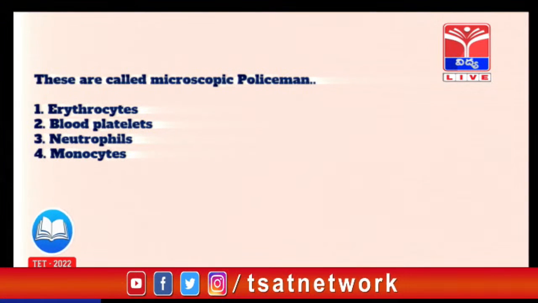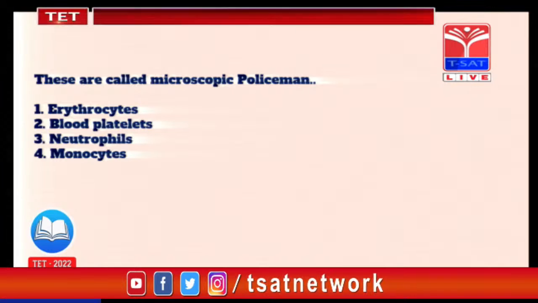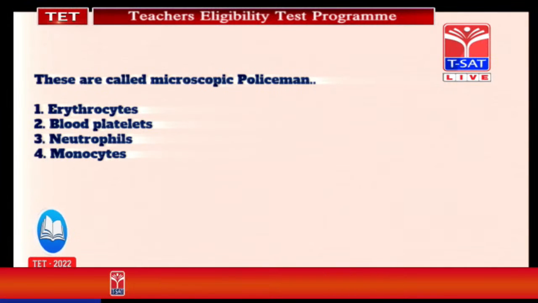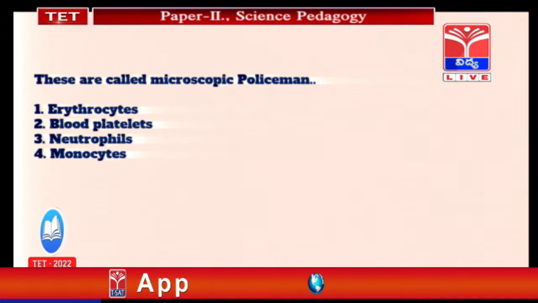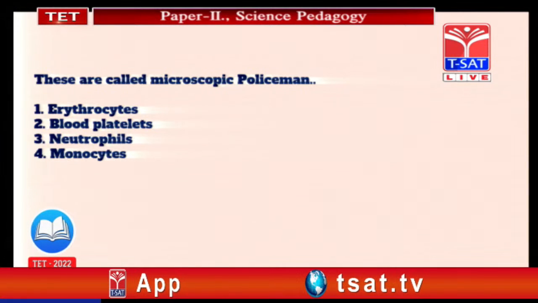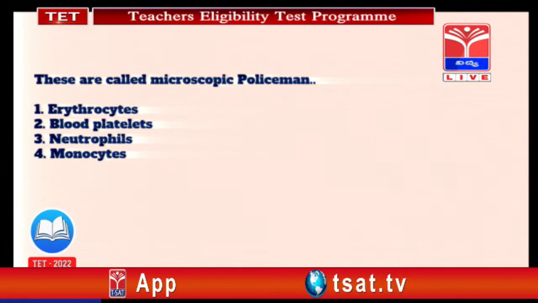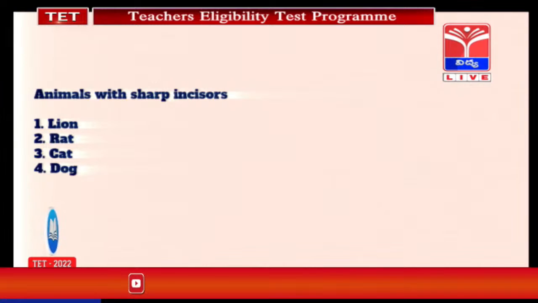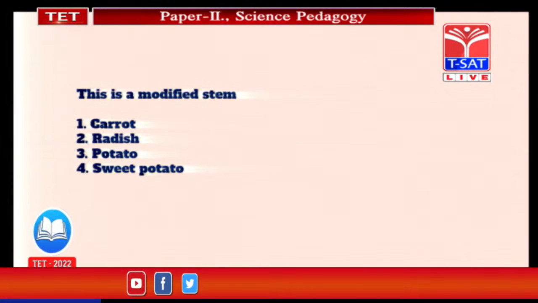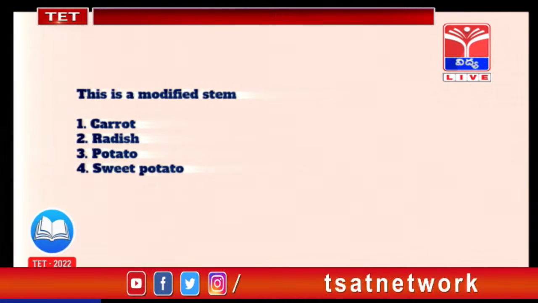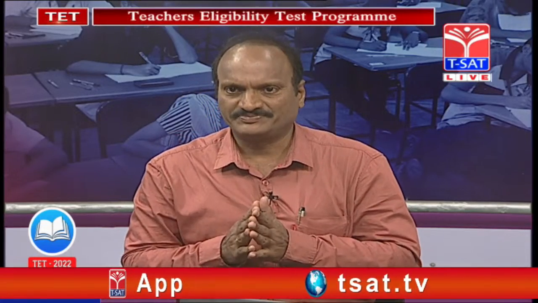Swine flu. See here one more question. These are called microscopic policemen. Erythrocytes means RBC, blood platelets, neutrophils and monocytes. Neutrophils are the answer. Like this, so many questions are there in the previously asked questions. You may hear about these questions. So this is about the portion of biology which you focus on.